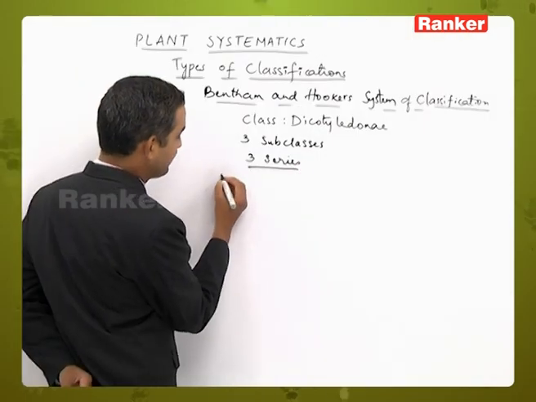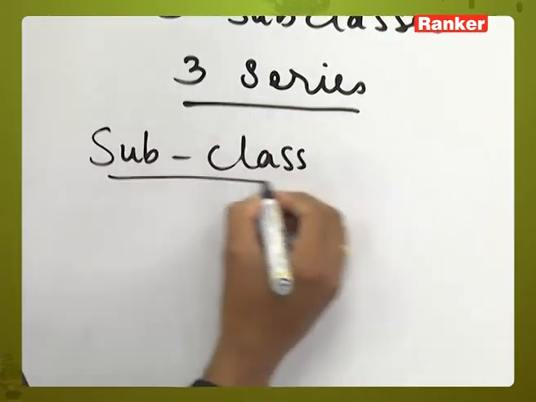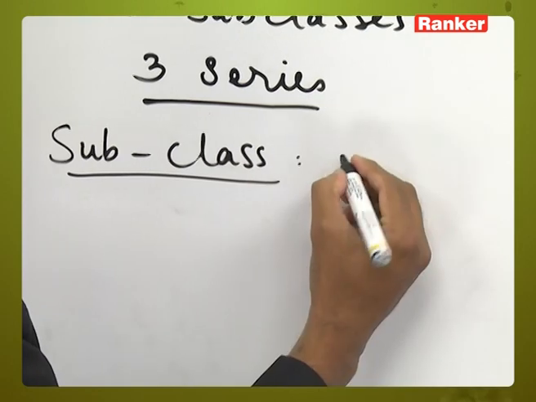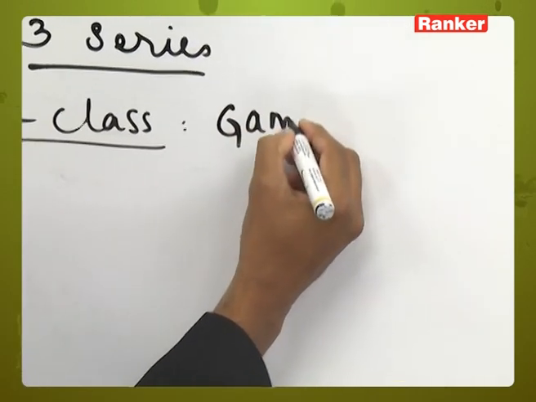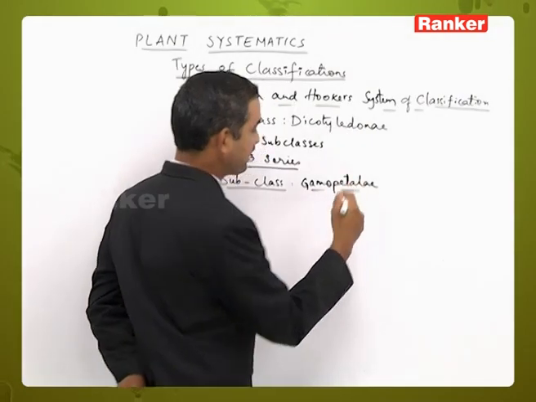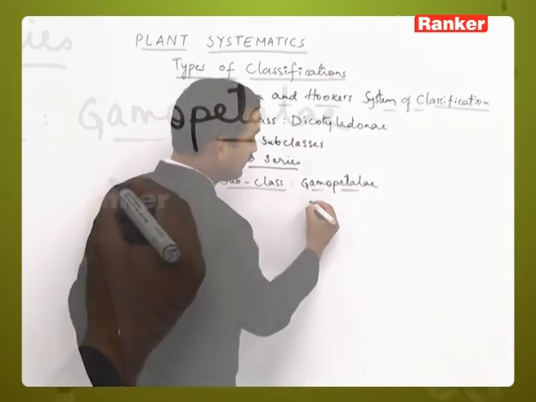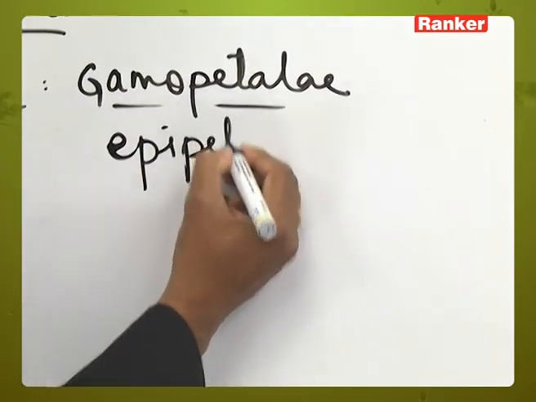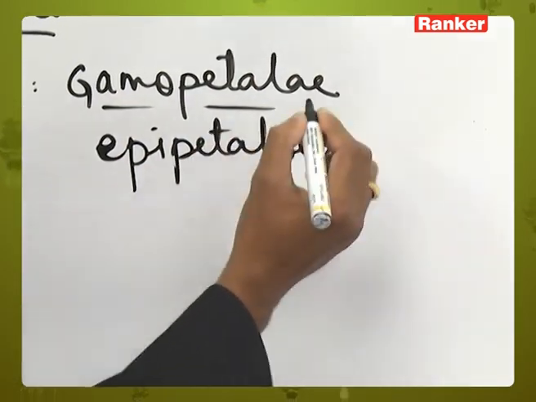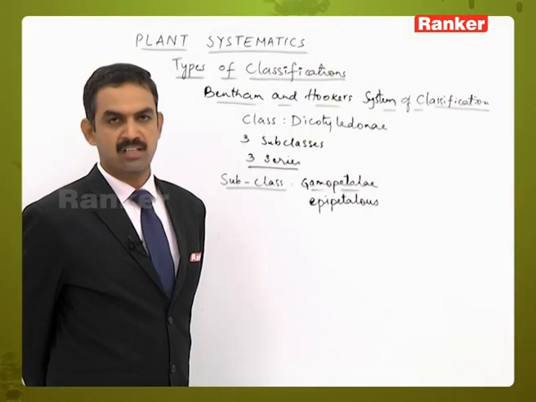Next, coming to the second subclass, that is Gamopetalae. As we have seen, fused petals are present, and in this one there is a possibility of the epipetalous condition, that is, the filaments are attached to the petals on the inner side.